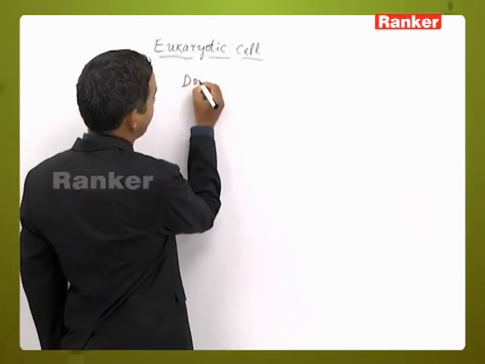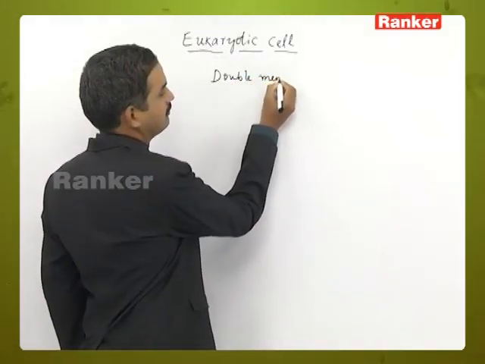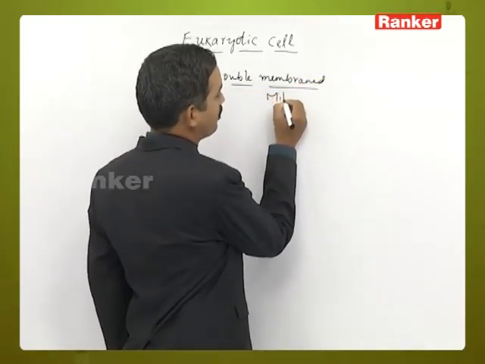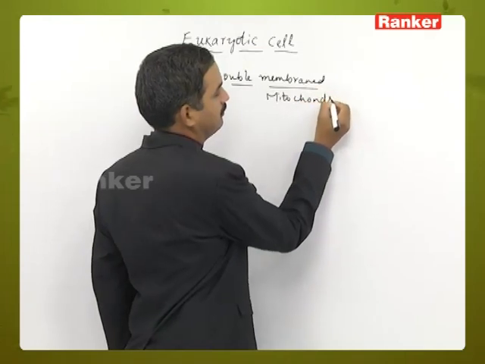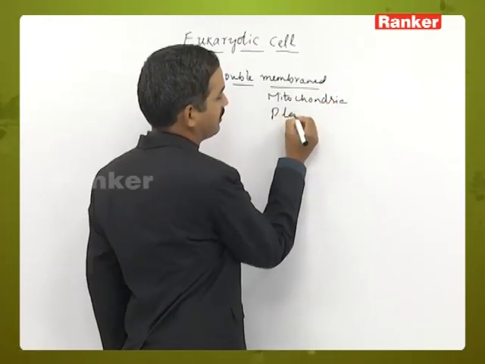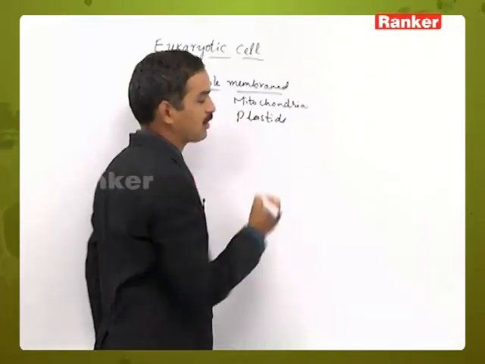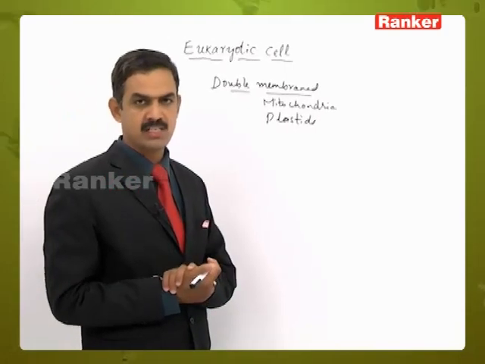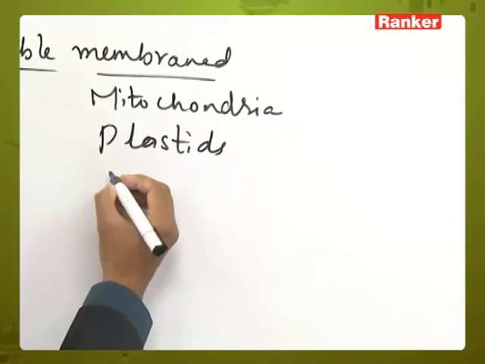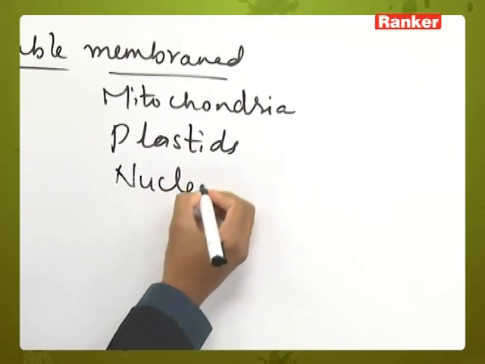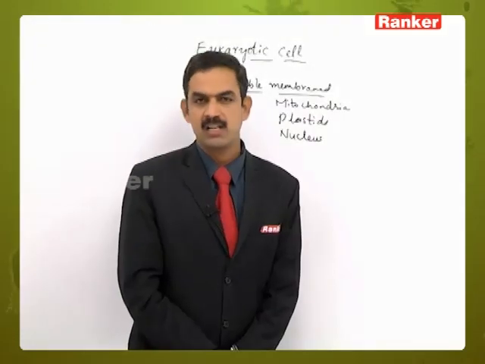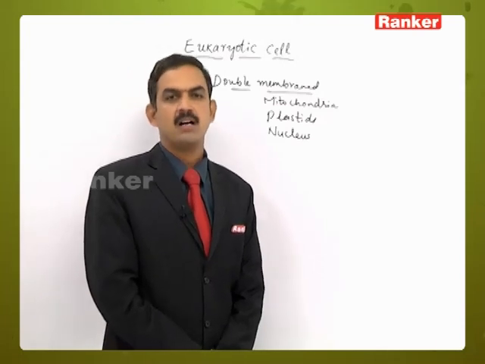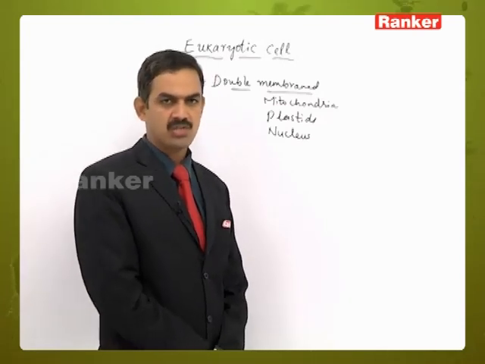In a eukaryotic cell, the double membrane organelles are mitochondria and plastids, particularly the chloroplasts concerned with photosynthesis. Apart from these, the nucleus also has a double membrane and is considered the primary organelle or dynamic center of the cell.